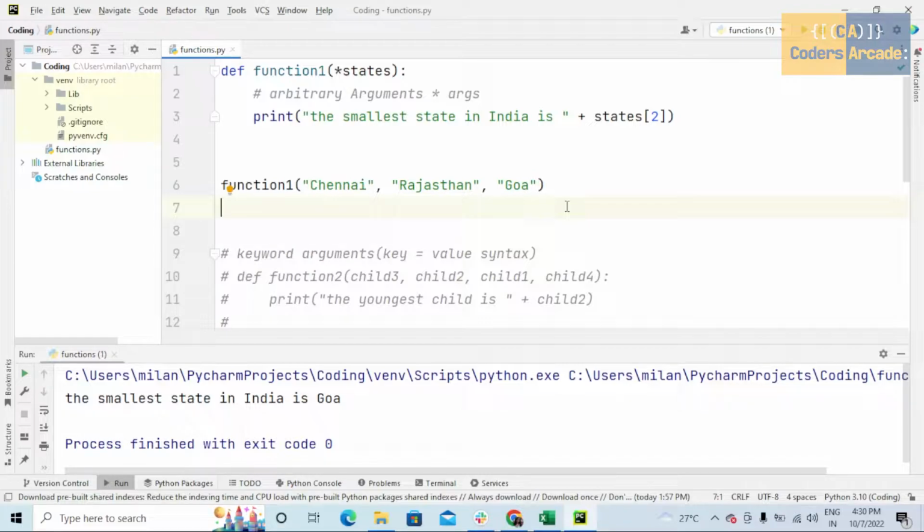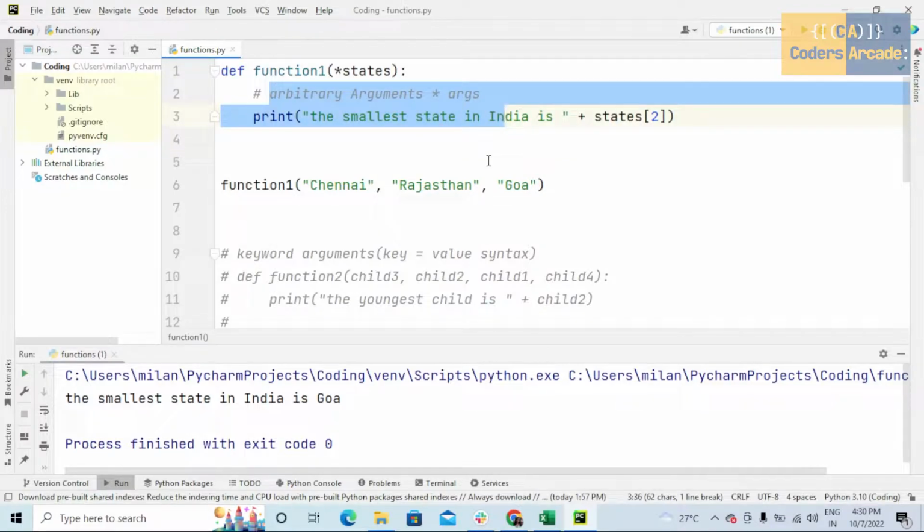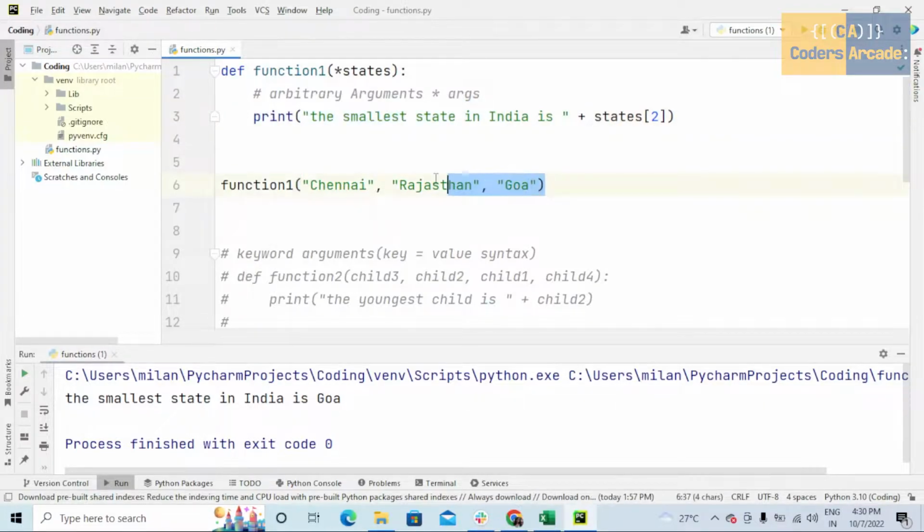Suppose we don't know how many arguments will be passed into a function, during that time we add this star before the parameter name. When we don't know how many arguments should be passed in the function, during that time we use these arbitrary arguments. So in this program, I have taken the function name as function1,